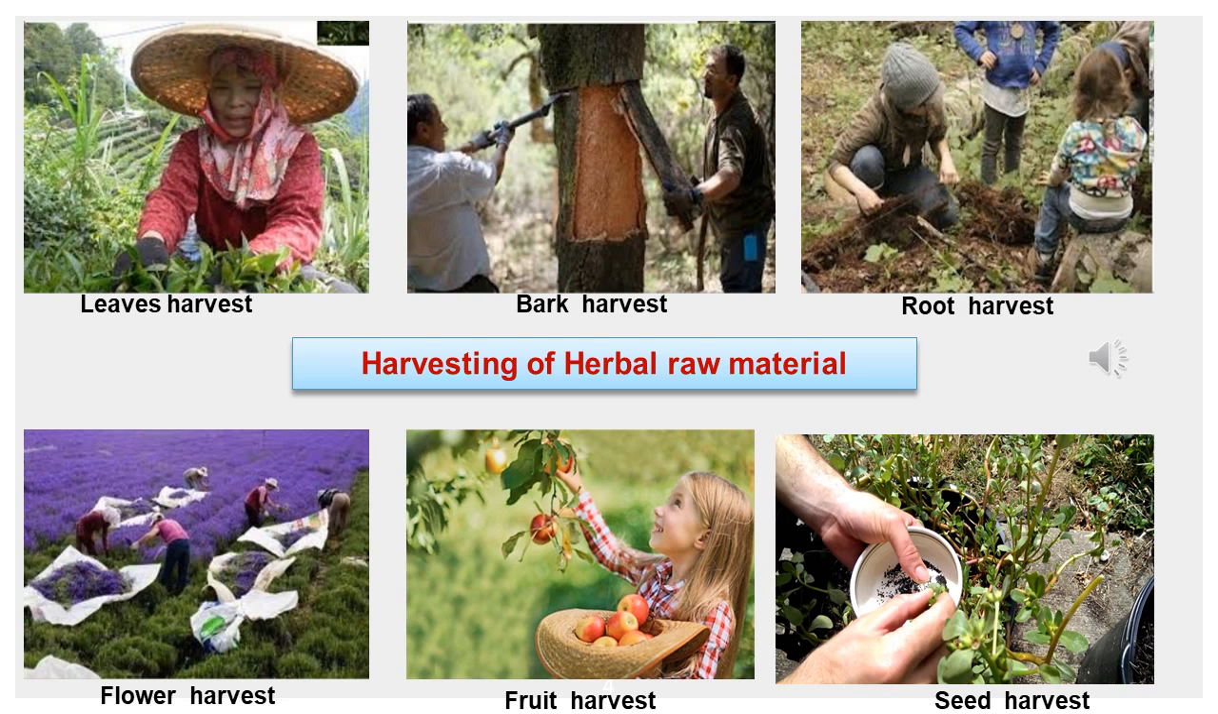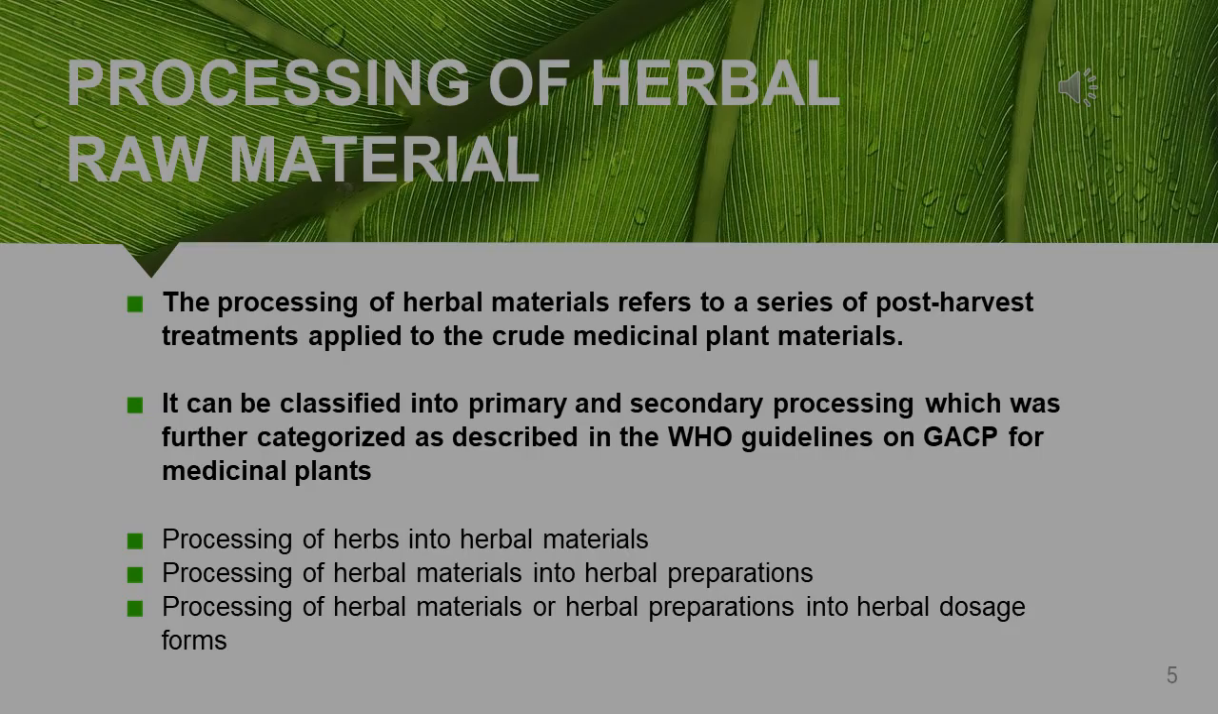Next, fruit harvest: hand picking method, or using bamboo sticks, like clove or whatever, you can harvest the fruit using a bamboo stick also. Next, seed harvest, you can see the seed harvesting. They were harvesting the seed. This is a small picture about the harvesting of herbal raw materials.